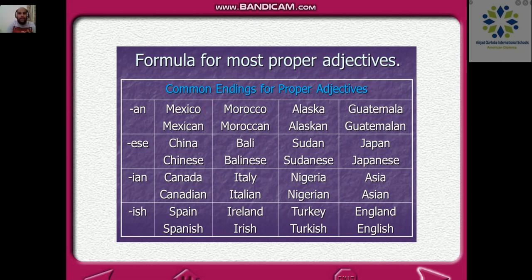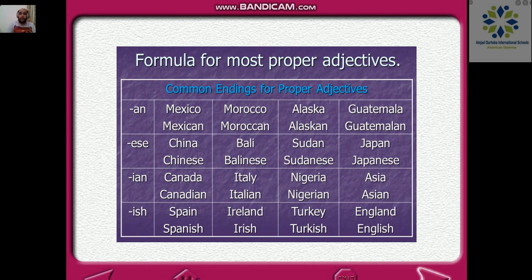For example, whenever it ends with O, almost with 99% of the countries. For example, Mexico is going to be Mexican. And someone from Morocco, you know Morocco, Al Maghreb, he's going to be Moroccan. Okay? However, when it ends with an A too, it's going to be the same way. Because we already have AN as a rule here. Someone from Alaska is going to be Alaskan. Someone from Guatemala is going to be Guatemalan. Someone from Saudi Arabia is going to be Saudi Arabian, as you can see. Okay, here we have an exception with China, as you can see. There is no strict rule for that.